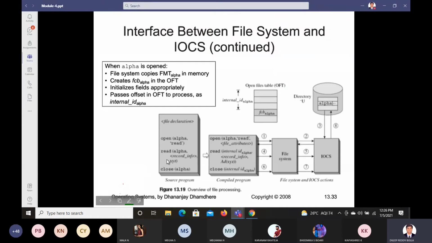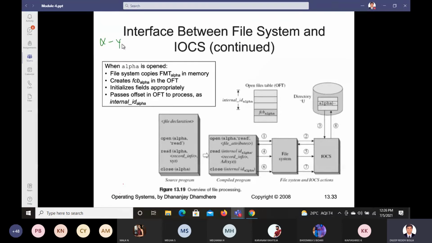So next, what is happening in this diagram? Go through this diagram. What do you understand from this? Let us say the file name is alpha.